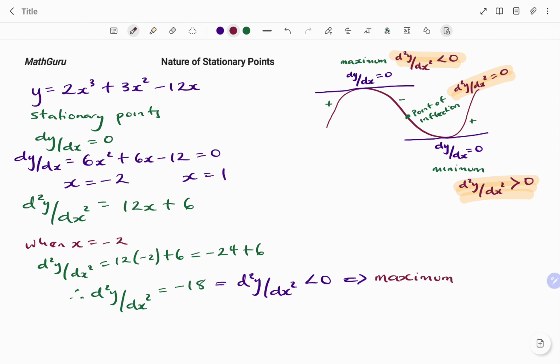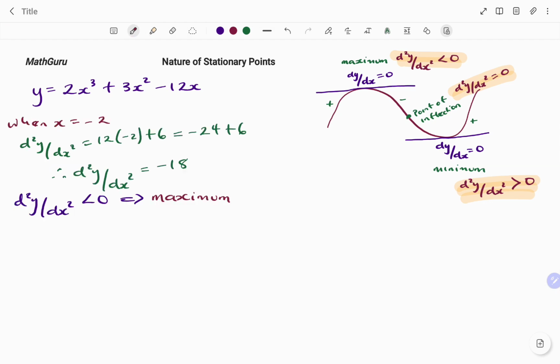I'm going to do the same for when x is equal to 1. The second one, when x equals 1, therefore, to find the nature of my stationary point, I have d squared y over dx squared equals, I'm going to substitute 1 into my equation.